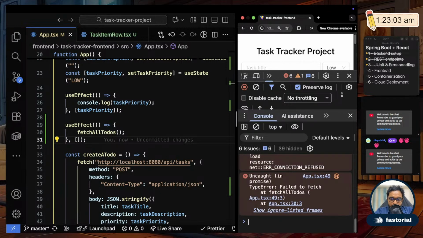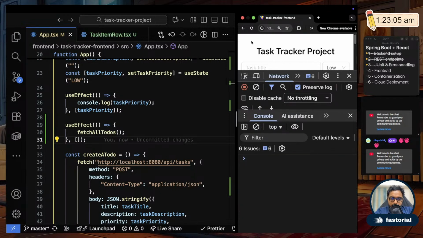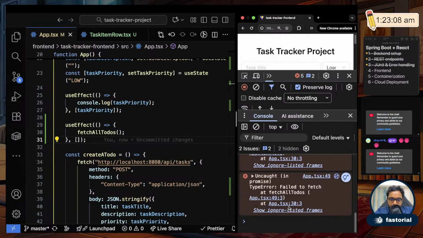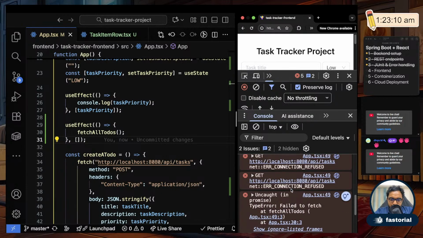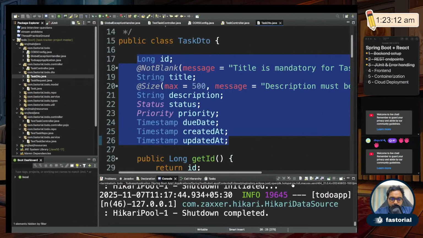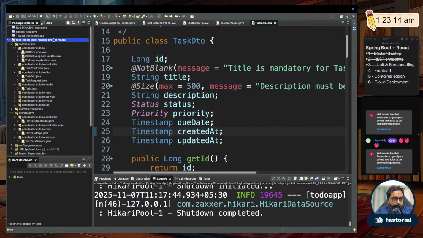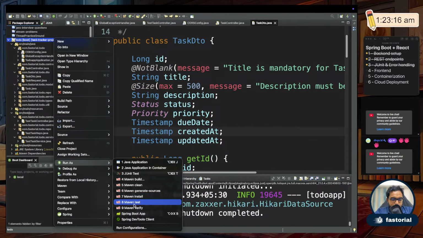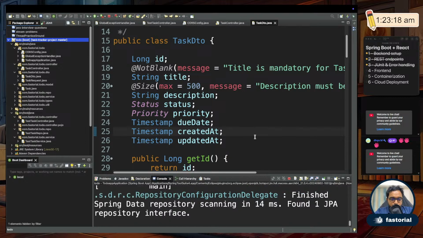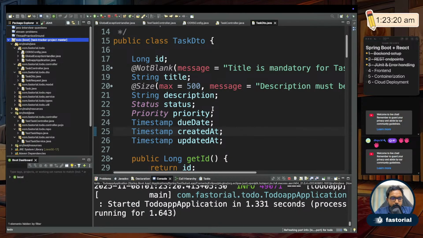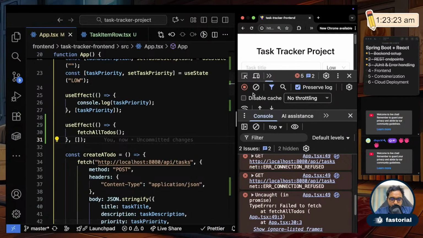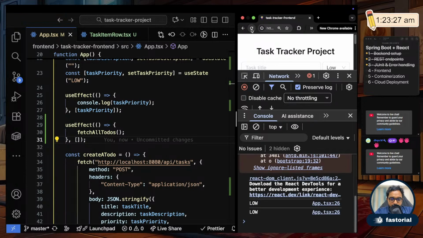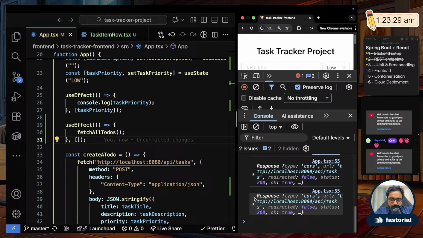Okay, so I'll save this, and let me open my developer console and go to the console section. Okay, I'll close this and let me refresh the page. Fail to fetch. Okay, error connection refused. I think my backend is not running. Let me start that. Run as Spring Boot app. Okay, it started. Let me go back. Clear this and refresh. Okay, and you see it got the response.